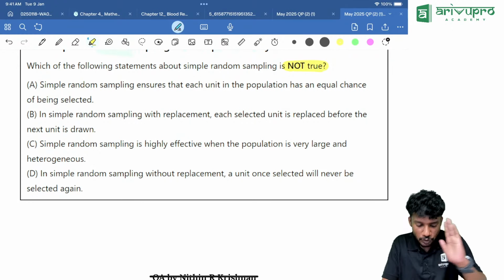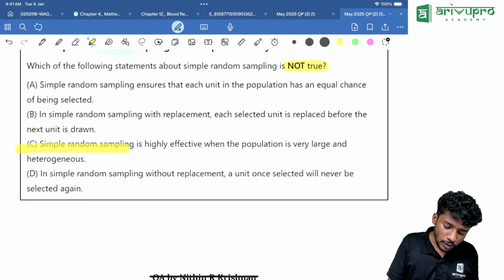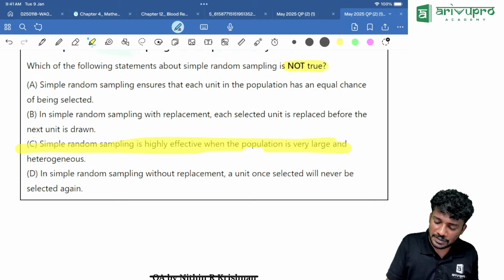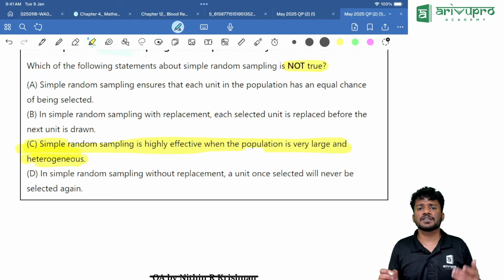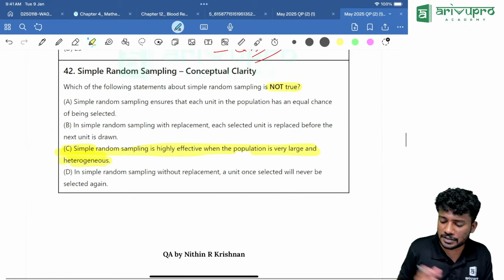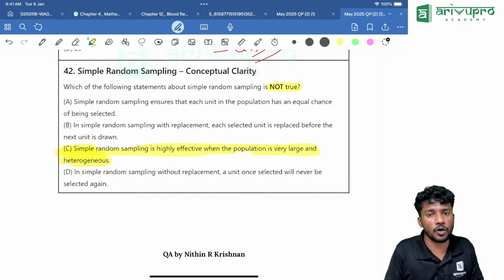That is also true. Simple random sampling is highly effective when the population size is very large and heterogeneous. People, we are talking about simple random sampling. Mainly we use it when the population is homogeneous and the sample size is small. Got the point? Answer is option C. That is not true.